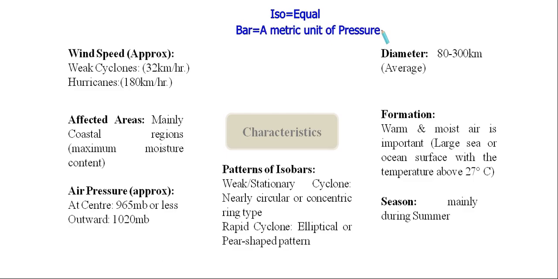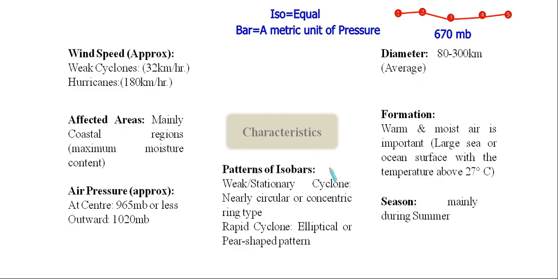So with the help of this isobar, or with the help of this particular line, we are joining the spaces or regions of equal pressure. Let's say here we are having 5 points, 1, 2, 3, 4 and 5. In all these points, we are having, let's say, 670 MB air pressure. So the air pressure is the same for all of these points. Now, if we join all these points together in such a way, then we will get the line of isobar. So isobar simply means the line of equal pressure.